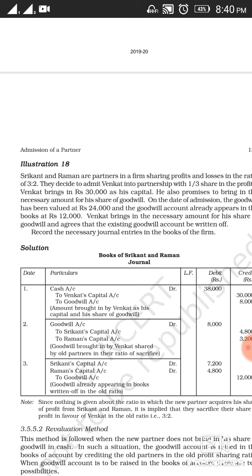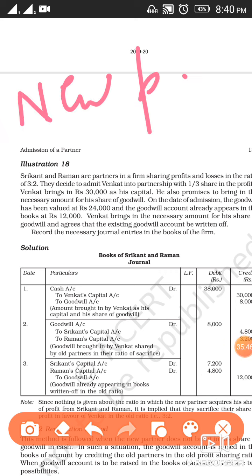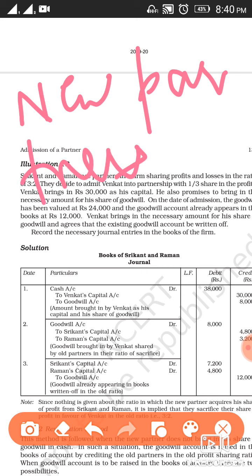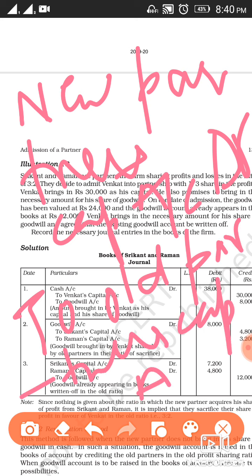So in this situation we are going to adjust the amount of goodwill or the amount of premium of the new partner with the capital accounts, and the entry for the same will be new partners' capital account debit to old partners' capital account, or you can say gaining partners' capital account debit to sacrificing partners' capital account.